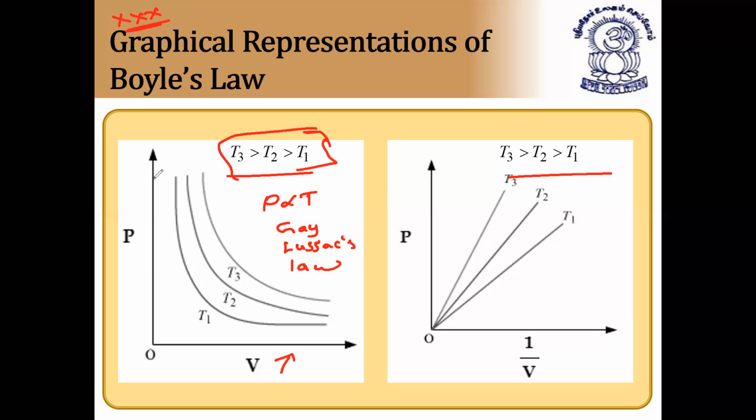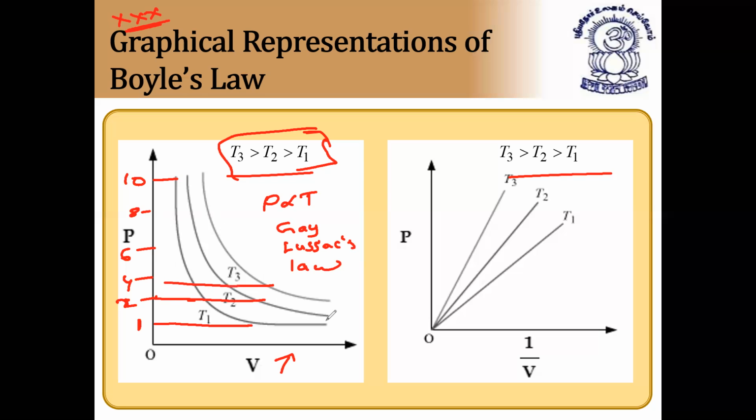See here, if we take the pressure here, for example 10, 8, 6, 4, 2, and here it becomes 1, for example. So the pressure is decreasing from 10 to 1. At high temperature it decreases only up to 2, and at very high temperature it decreases only up to 4. So it means the decrease of pressure is less at high temperature.